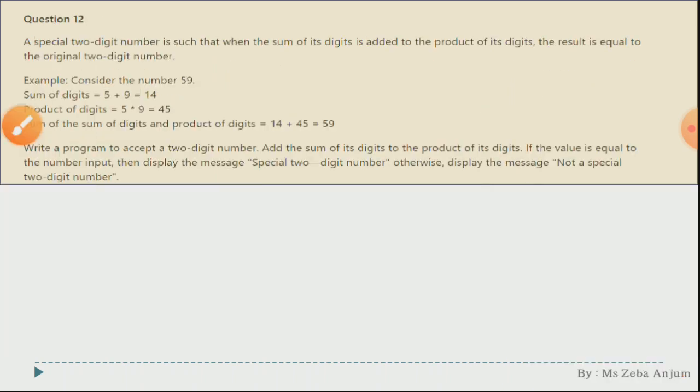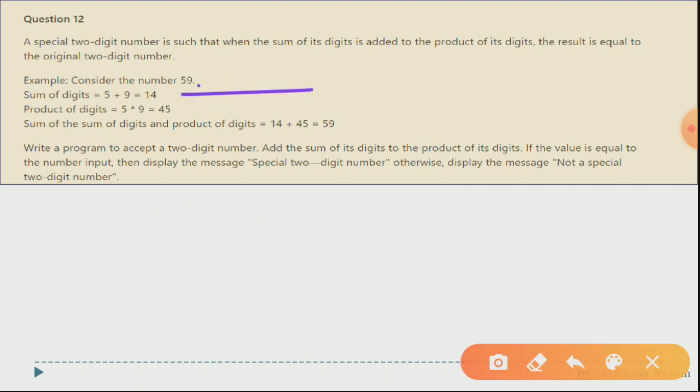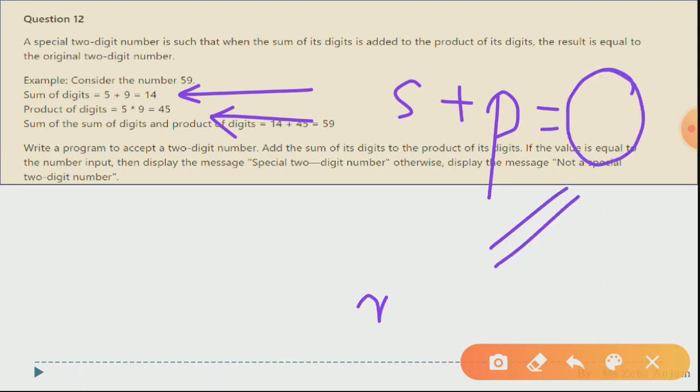Now moving forward with your 12th question. See, a special two-digit number is such that when the sum of its digits is added to the product of its digits, the result is equal to the original two-digit number. Now what you have to do is enter a two-digit number. Only a two-digit number should be there, not three-digit nor one digit. Now you have to break the number into digits, find the sum, find the product, and at the last do sum plus product, and compare the result with your original number. If they both are equal, then your number is a special two-digit number, otherwise it is not. Very simple question. Now see the code.